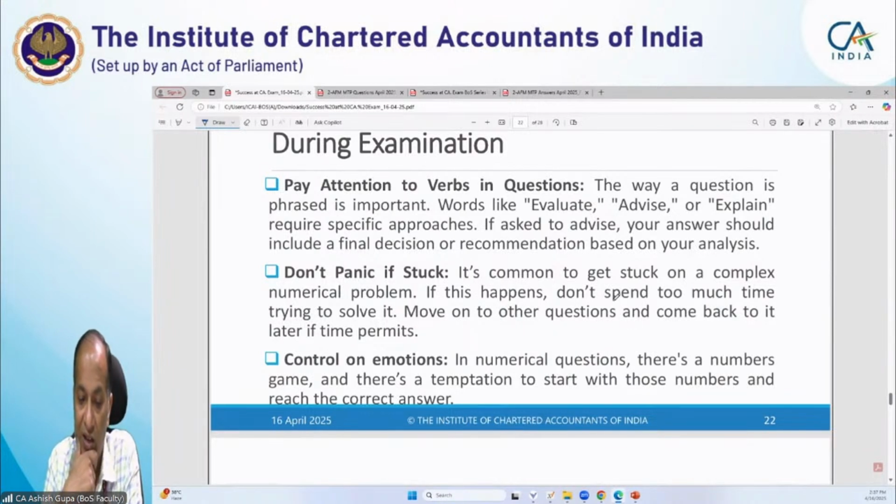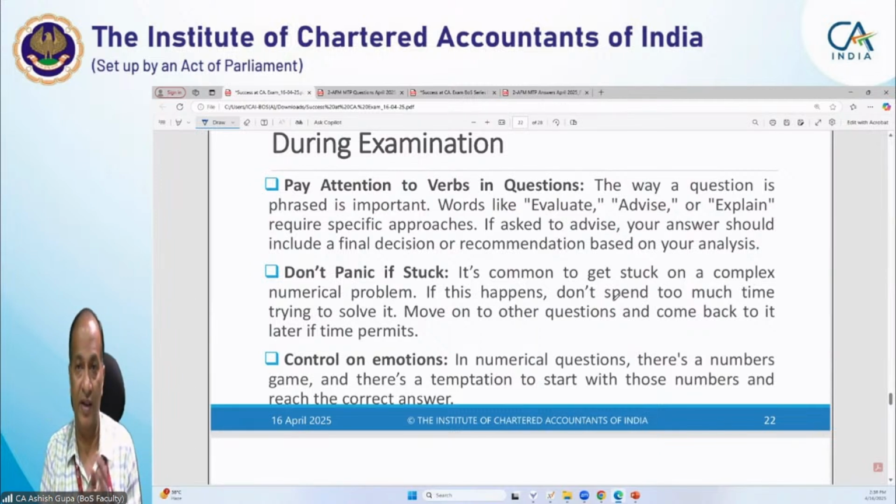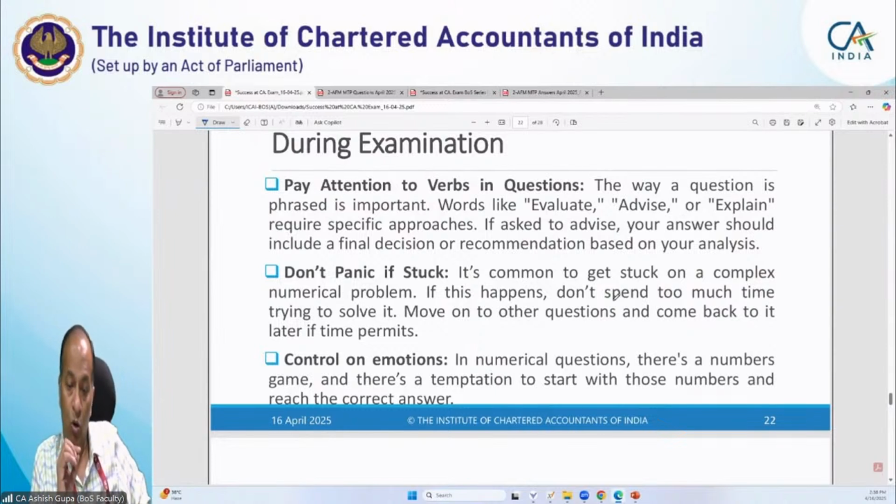Okay, now next is don't panic if stuck. Sometimes you may get stuck in a complex problem. So please don't panic and don't cross your answer. Whatever you have attempted, leave it there. Sometimes you say, okay, I will go through it again or refer to it again, but don't cross it, because whatever you have done may be correct up to that extent, and since stepwise marking is there, it will be taken care of. So it is more important that you don't panic.